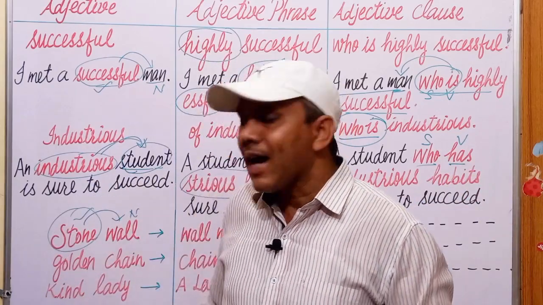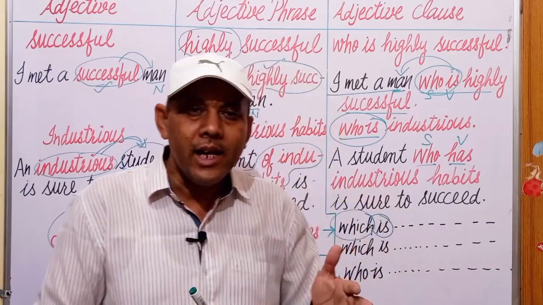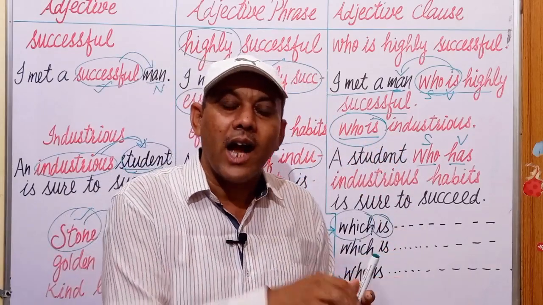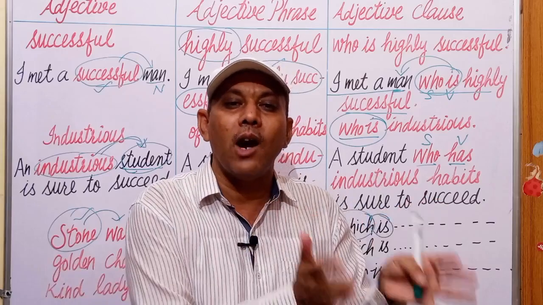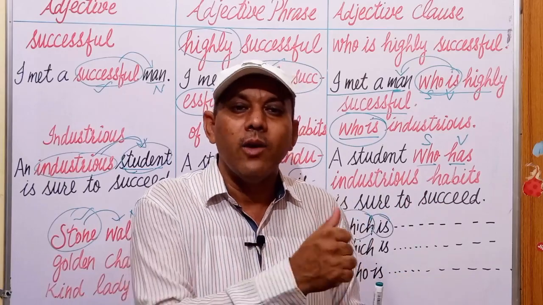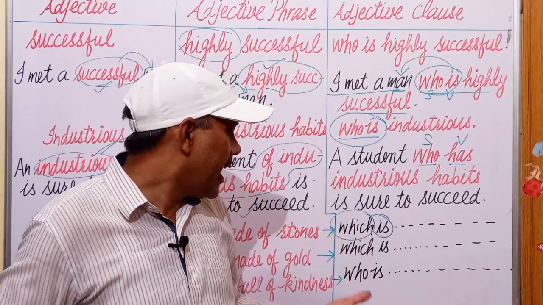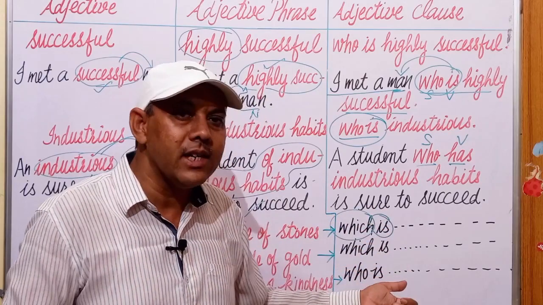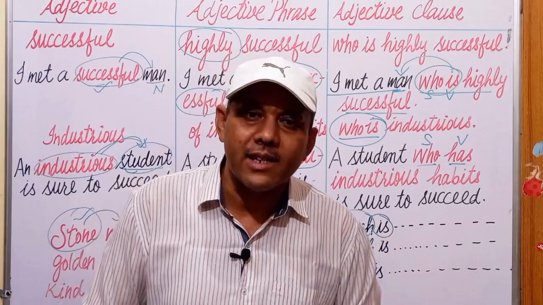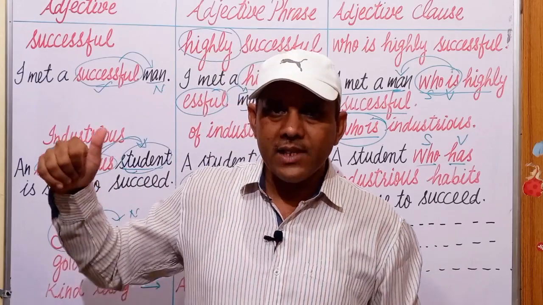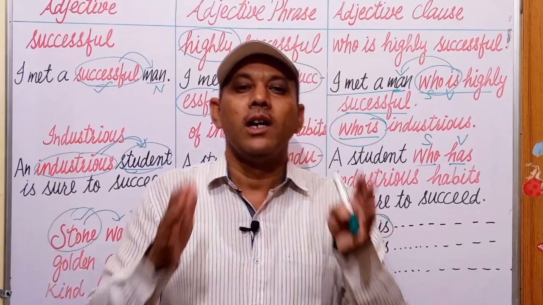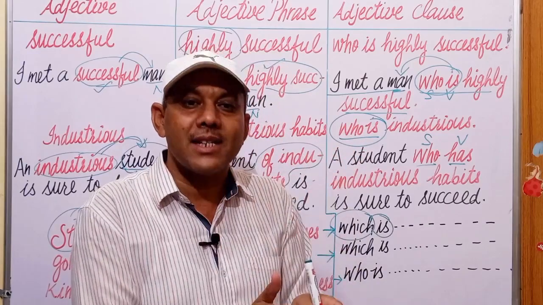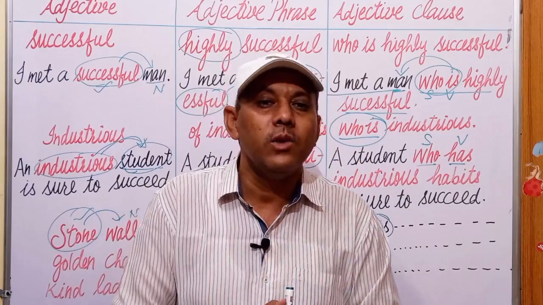Then a kind lady, a lady full of kindness. Here we have changed the adjective kind into a noun: a lady full of kindness. And then, I met a lady, I know a lady who is full of kindness. In this way, we can change adjectives into adjective phrases, and then into adjective clauses.